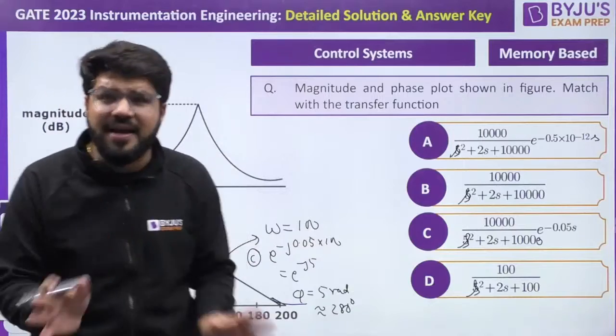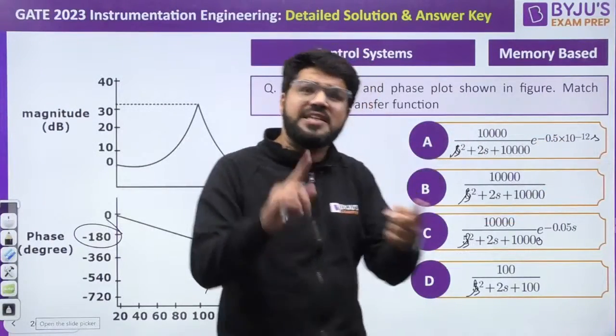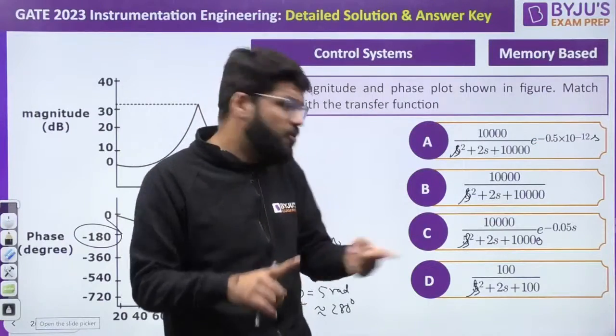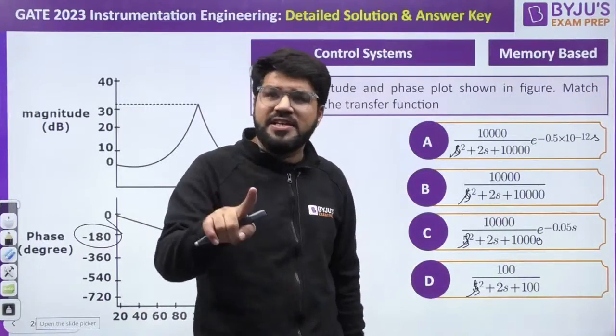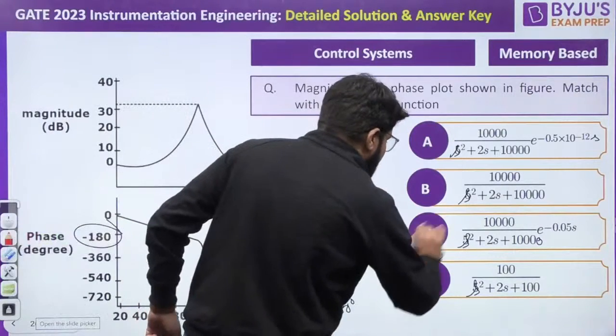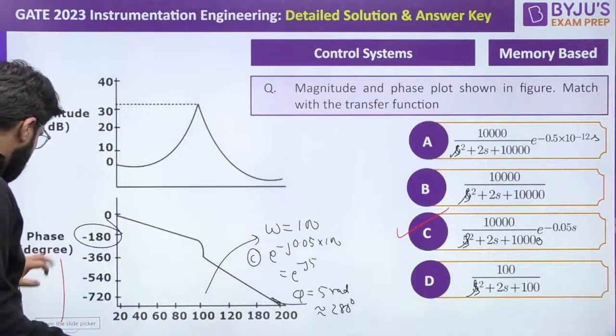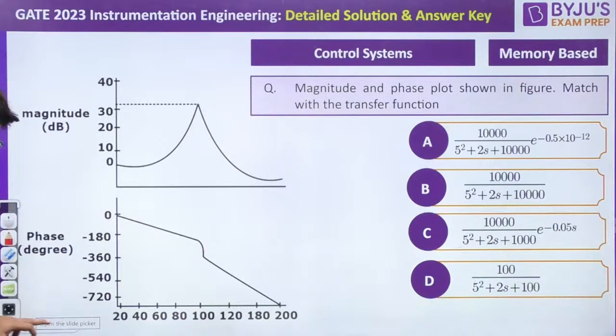So A is not the correct answer, because it has a negligible phase effect. First I proved that yes, there is a phase effect, so B and D cannot be correct. And which phase effect? Option C. There is no need to solve it completely, it can be concluded from here. Okay, done, and let's move ahead to the next one.